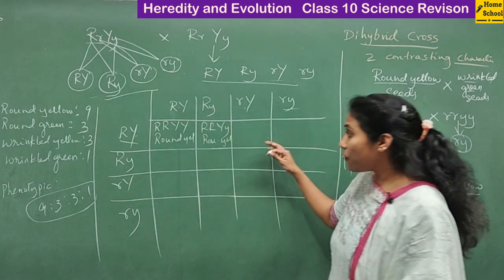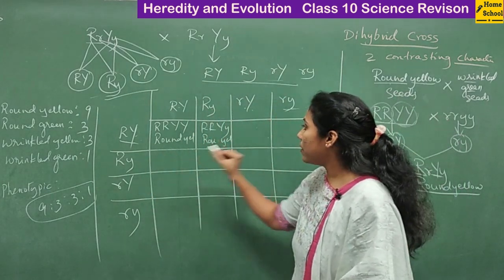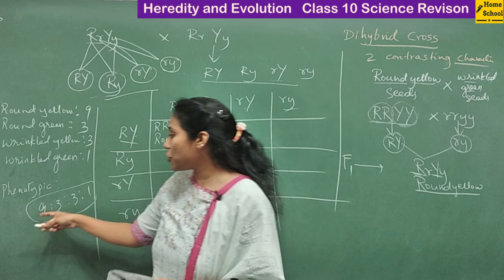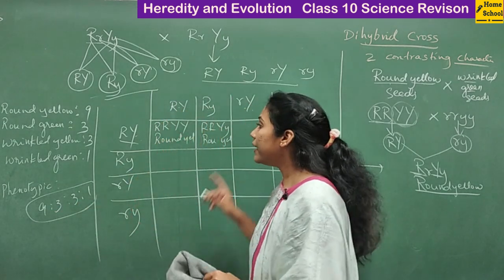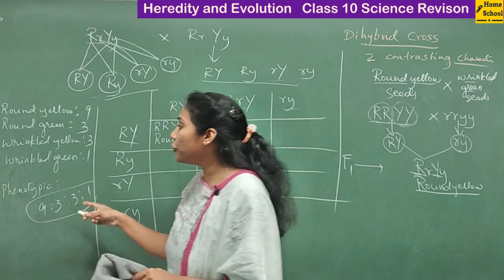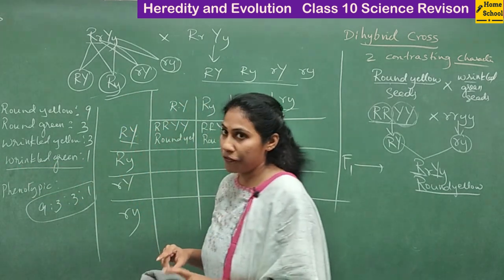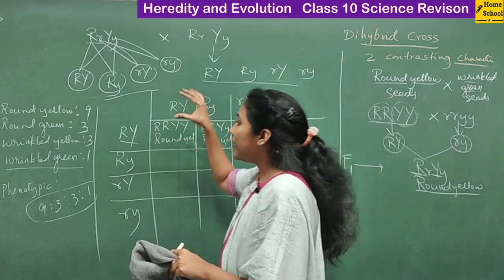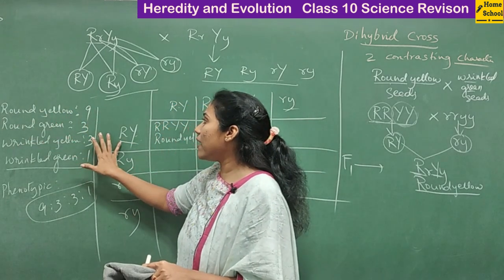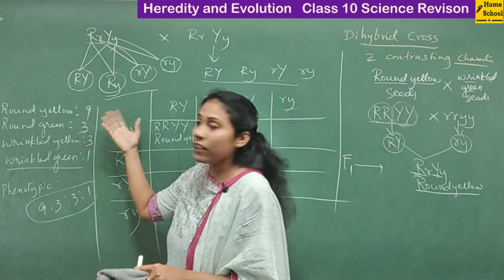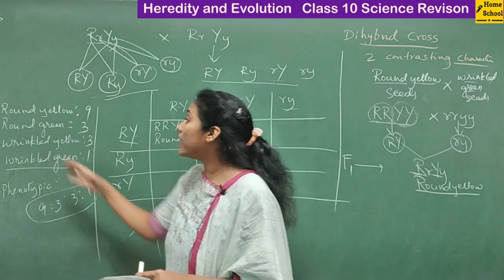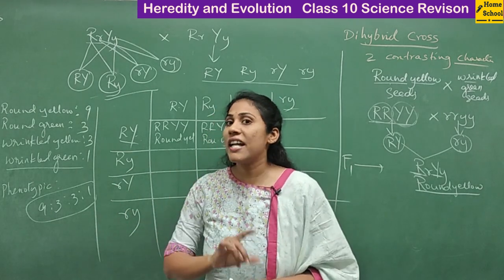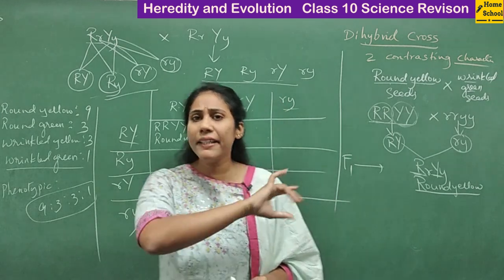So I left this work for you. Just combine and see, these are the varieties of plants you get. Phenotypic ratio 9:3:3:1. And if you observe the varieties of plant, you know one variety which is very, very different, right? Actually, what were the parents you took here for F2 generation? Round yellow. Like the parent, round yellow, 9 you have observed, right? And round green you have got, wrinkled yellow you have got, and wrinkled green you have got, right? So this proves that the traits are independently inherited.